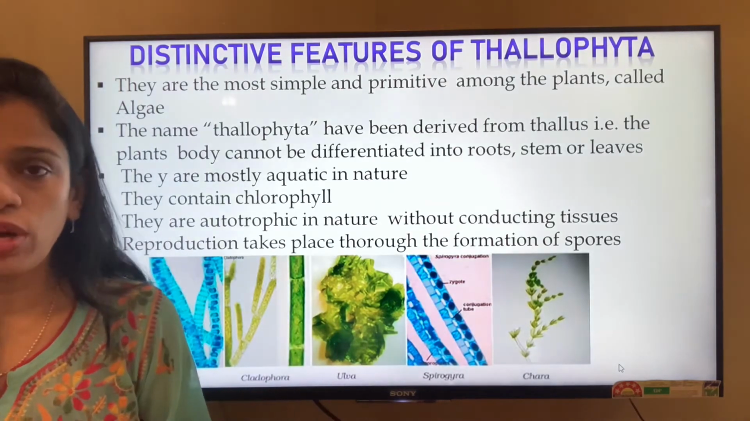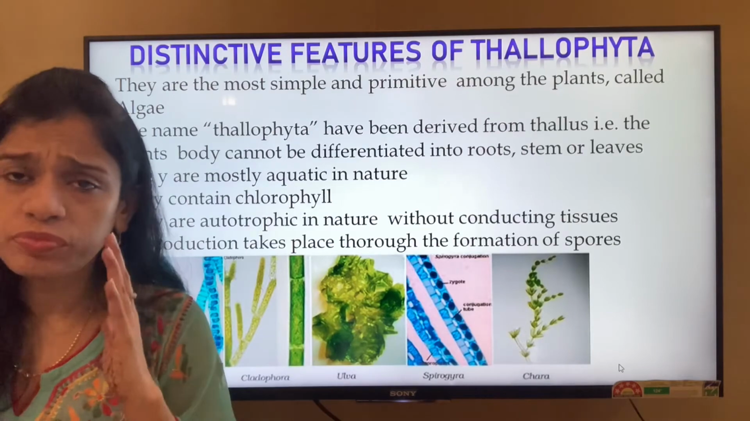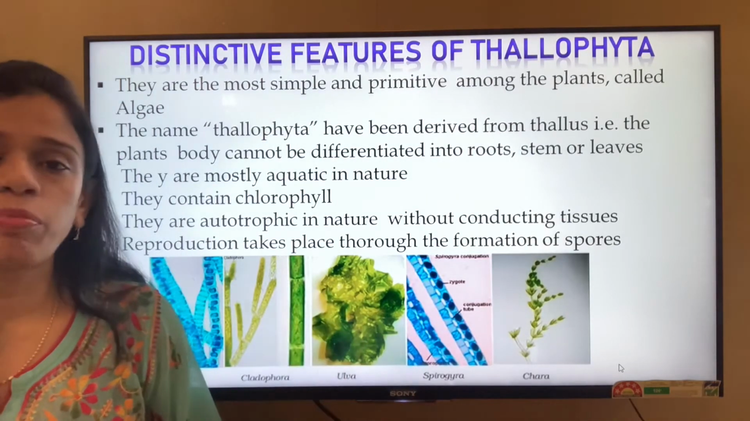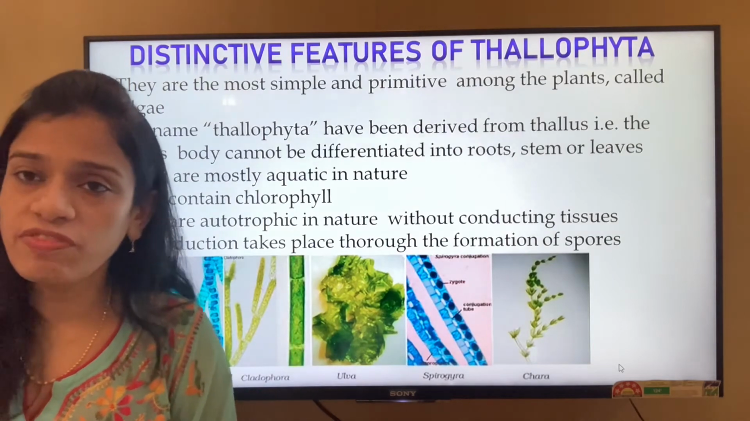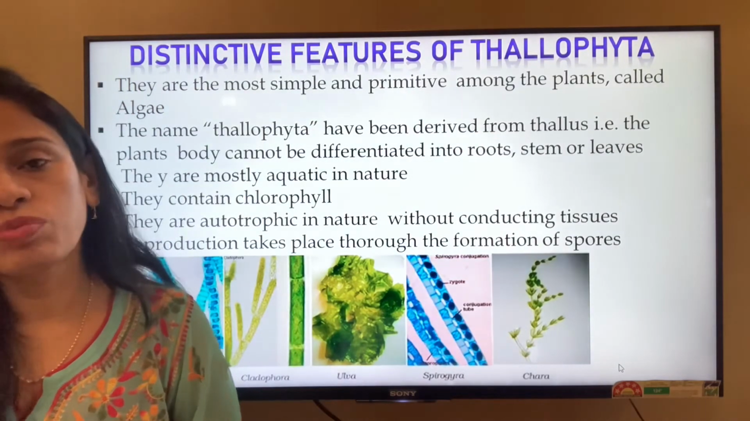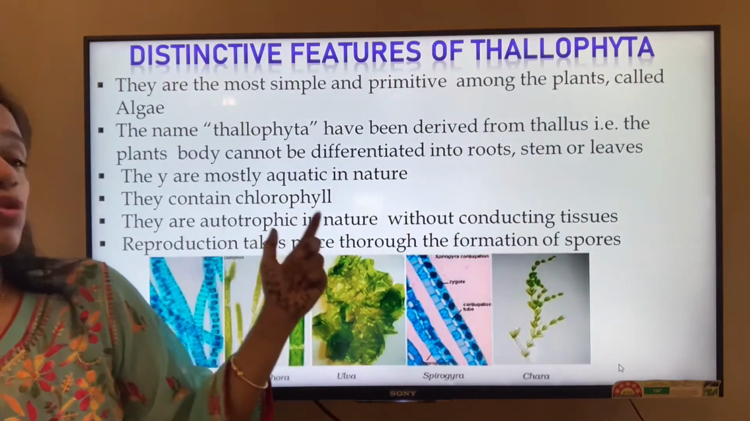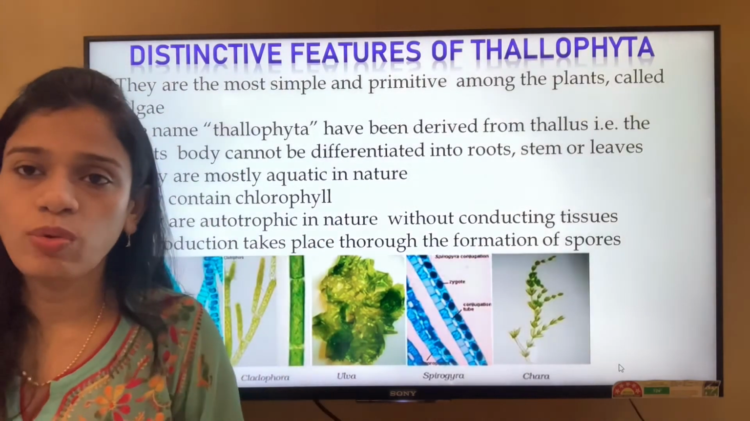So this is the most primitive one, and it can prepare its own food, but they do not have any vascular tissue. They are not specialized, they do not have leaves, but they mostly contain chlorophyll, and they are aquatic in nature.